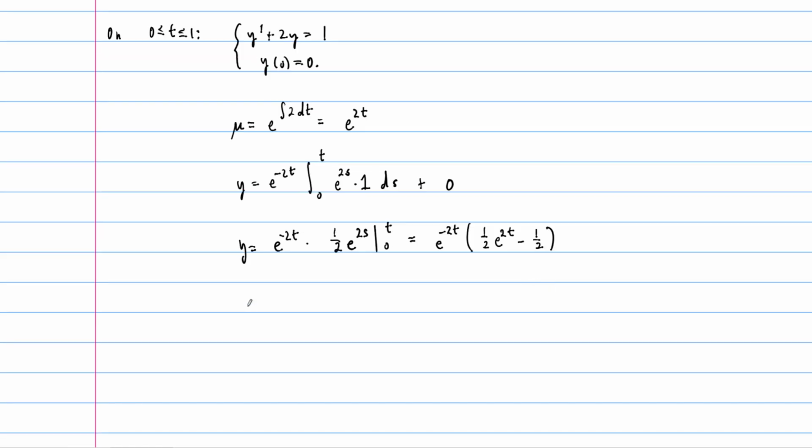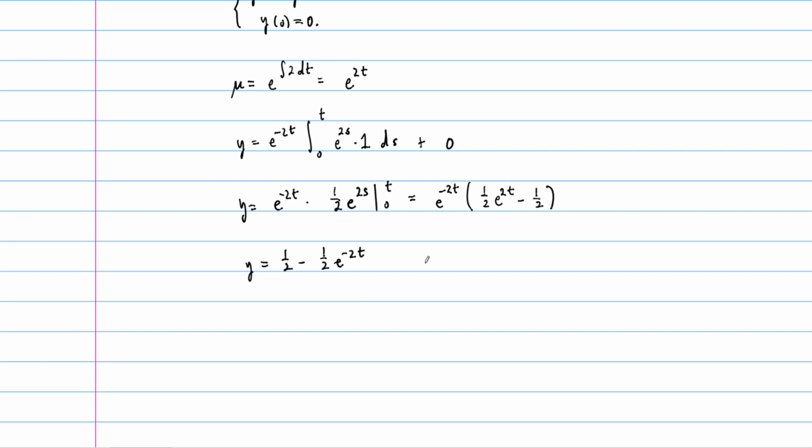And so here's our solution on this first interval. These cancel, so y is 1/2 minus 1/2 e to the minus 2t. This is our solution on the interval from 0 to 1.